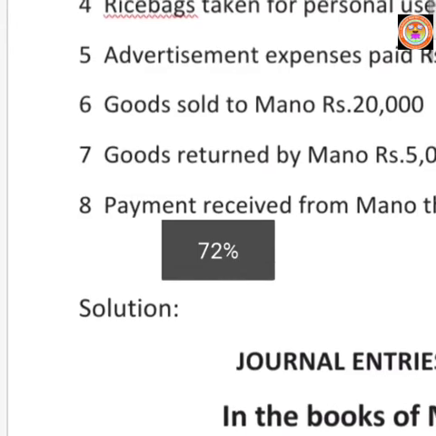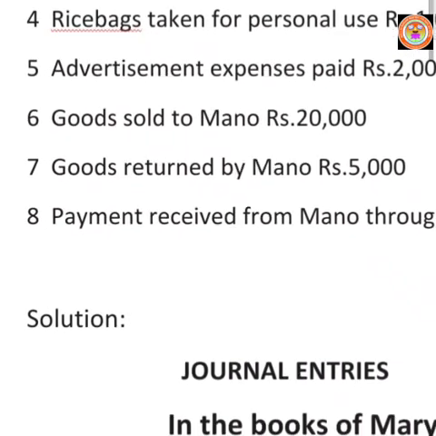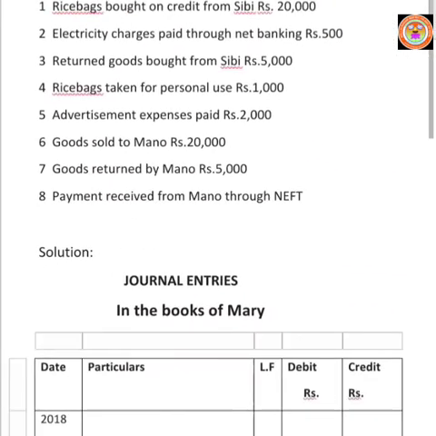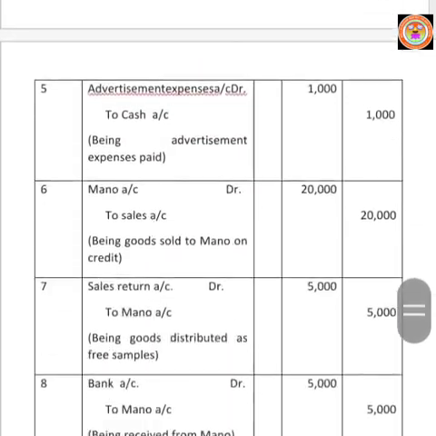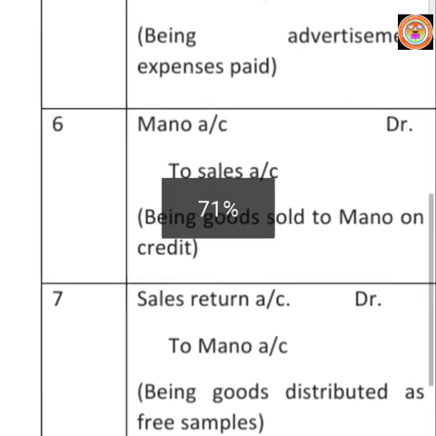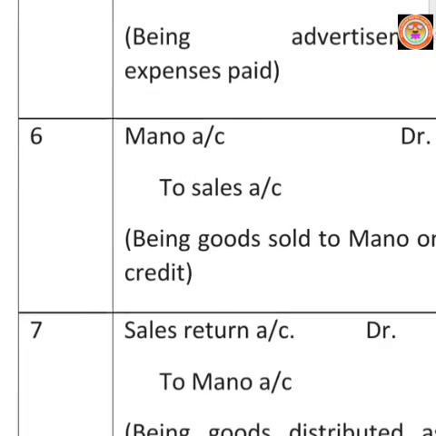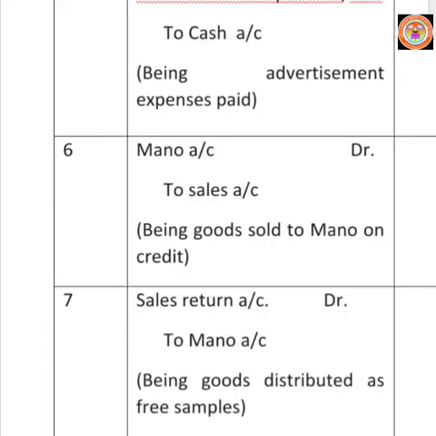Next transaction, March 6. Goods sold to Mano rupees 20,000. Write the date in the date column. They have given as goods sold only. There is no detail about whether the cash is received or not.